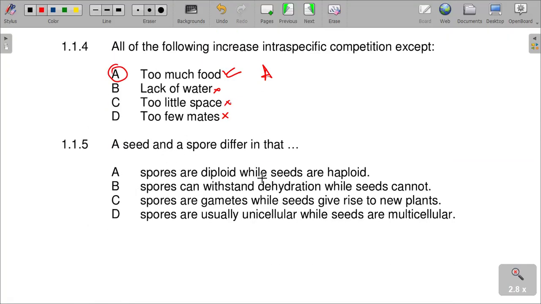Number 5: a seed and a spore differ in that spores are diploid while seeds are haploid. That's not really right. Spores can withstand dehydration while seeds cannot. Not really. Spores can germinate while seeds give rise to new plants. That's not correct, seeds also germinate. Spores are usually unicellular while seeds are multicellular, which is D, our correct answer. That is the correct answer to question number 5.